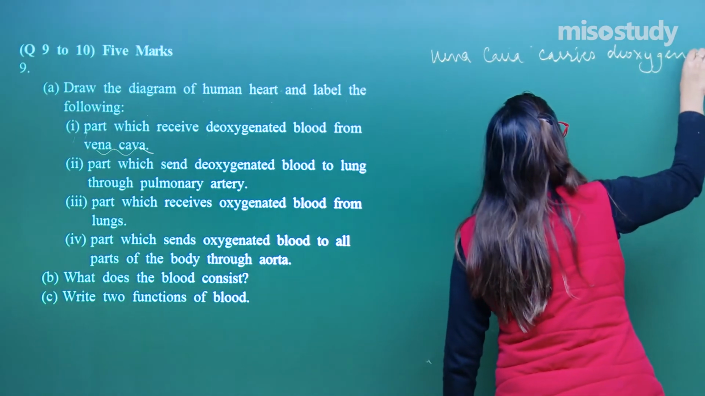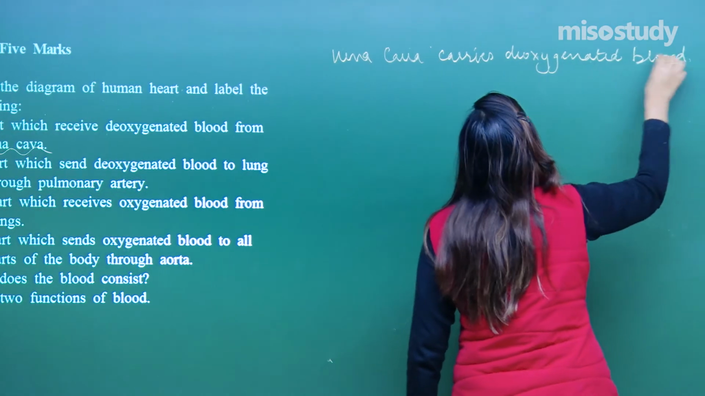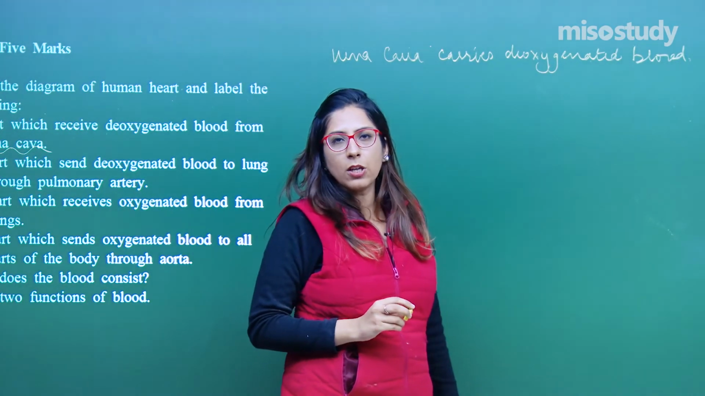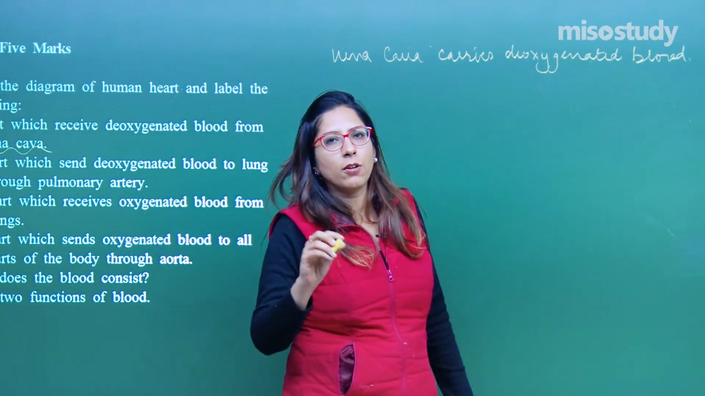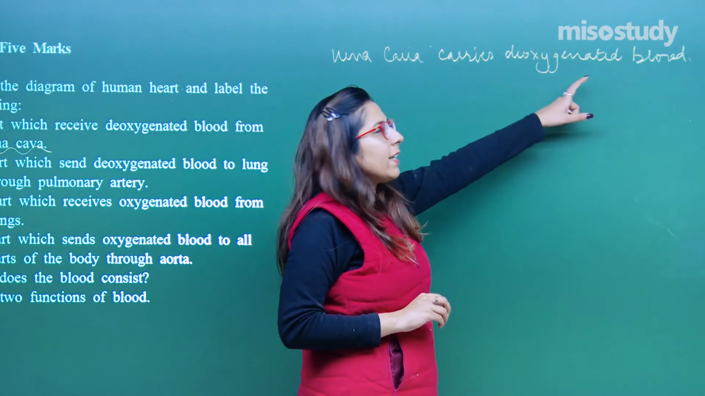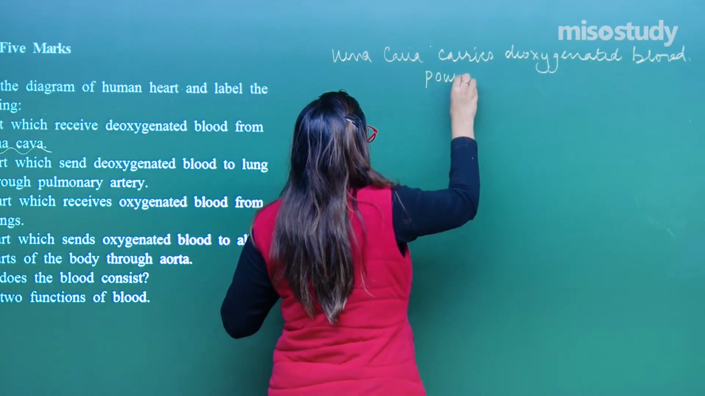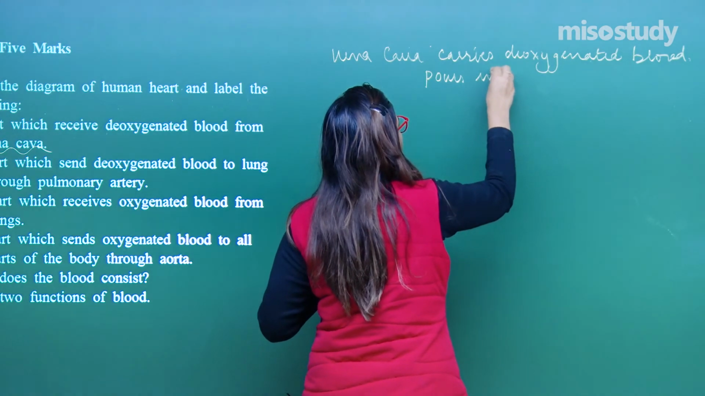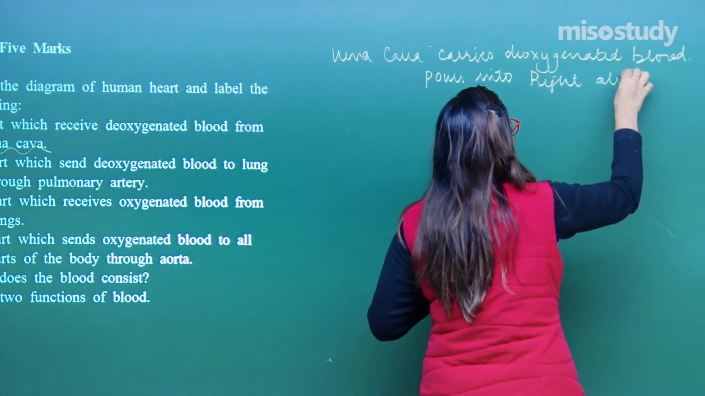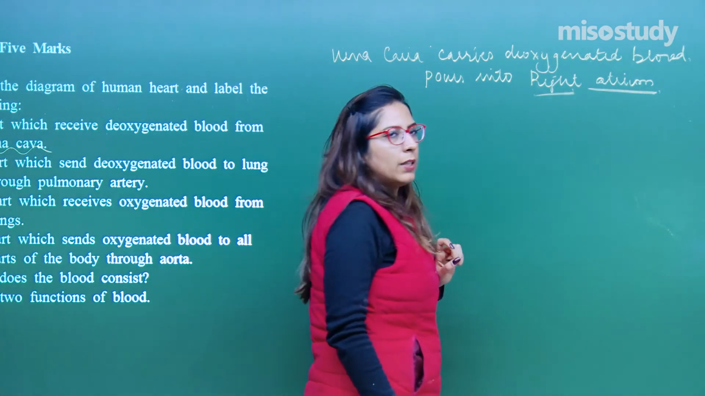Deoxygenated blood, that we know, right? And first of all, how it carries deoxygenated blood, I mean to say from where it carries: it brings the deoxygenated blood from the various parts of the body, from each and every tissue of the body. It carries it and pours blood into the right atrium. This is the correct answer. It pours into the right atrium, right?